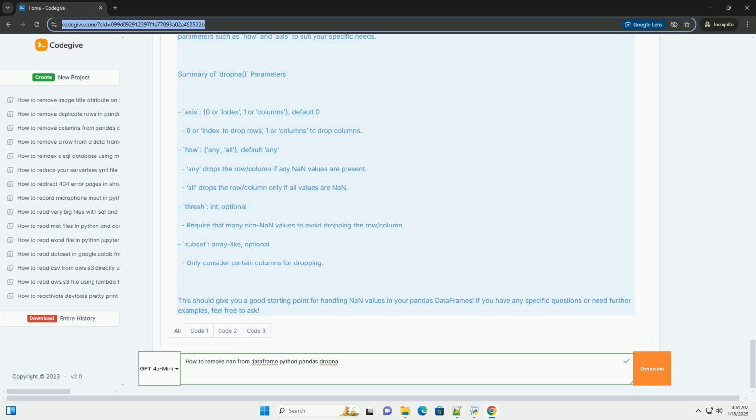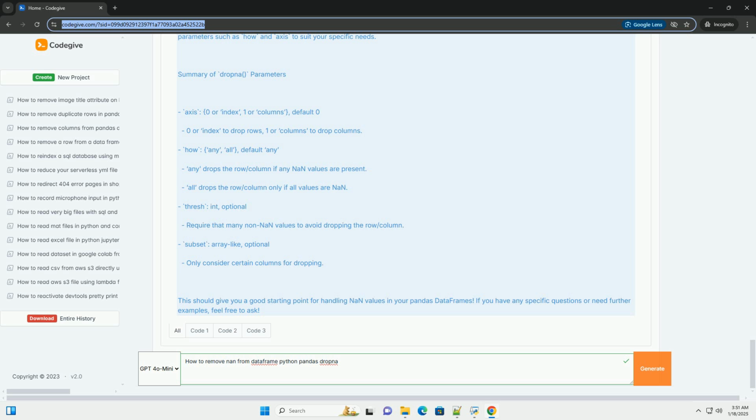Output. Step 3. Using dropna. The dropna function can be used to remove NaN values. By default, it removes any row that contains at least one NaN value. Remove rows with any NaN values. Output. Remove rows with all NaN values.